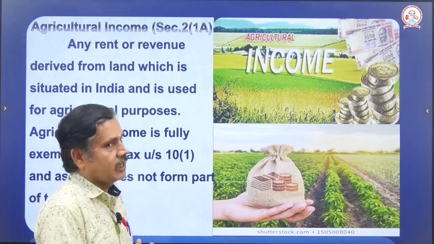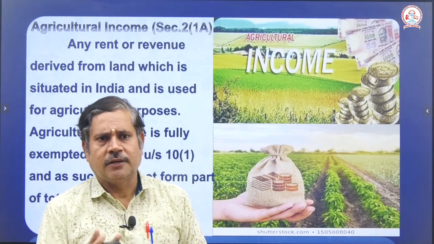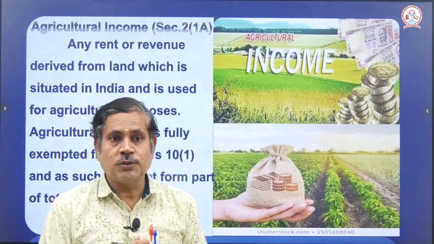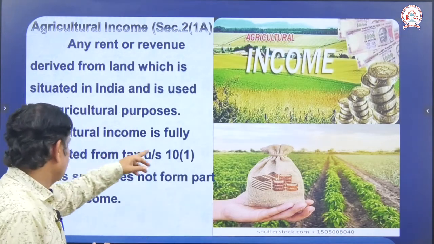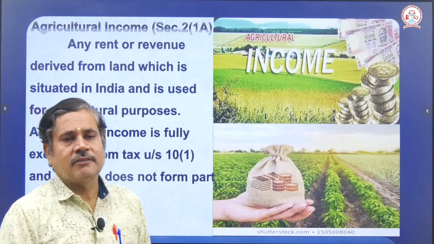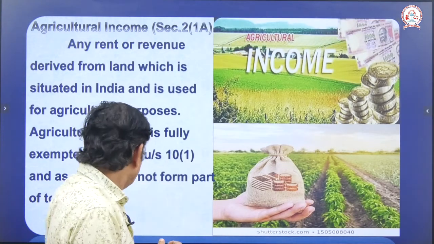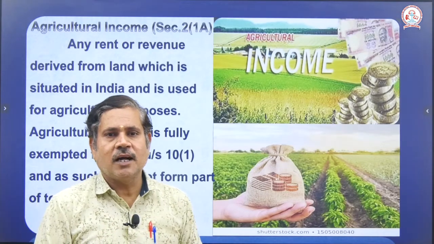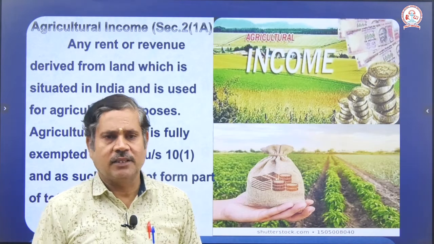Then come to agriculture. What is meant by agriculture income? Any rent or revenue derived from land which is situated in India and is used for agriculture purpose. So, agricultural income is fully exempted from tax under section 10 subsection 1, because it is not part of the tax; we are consuming everything for cultivation purpose only.